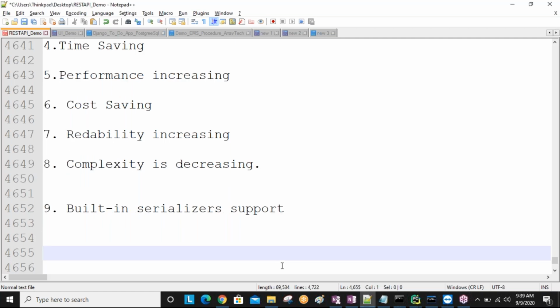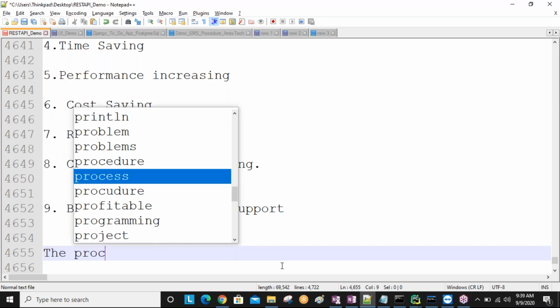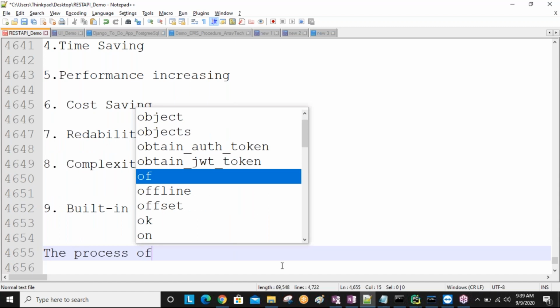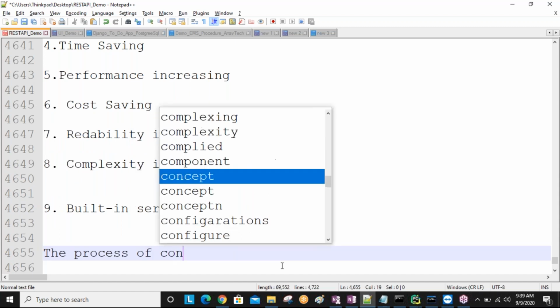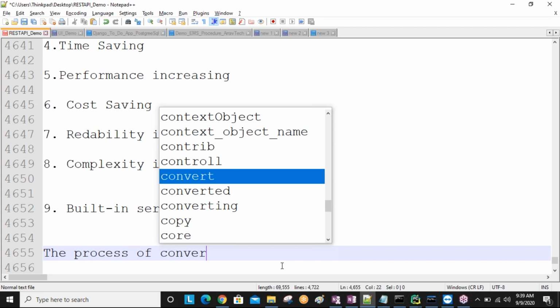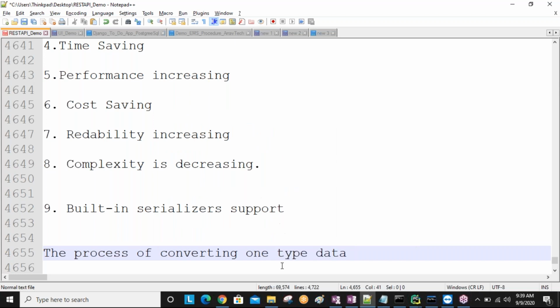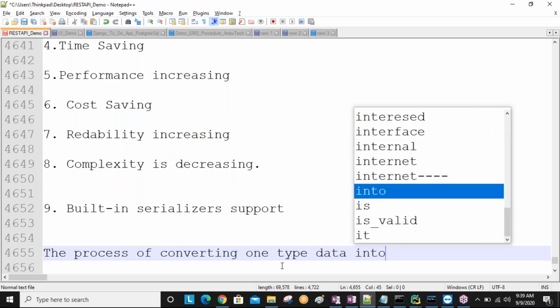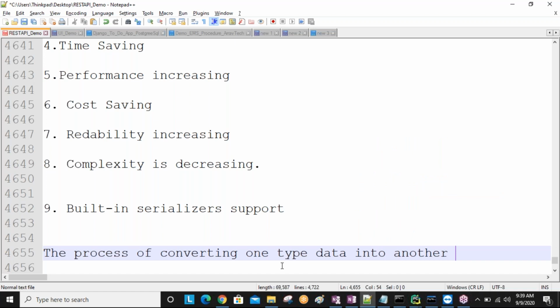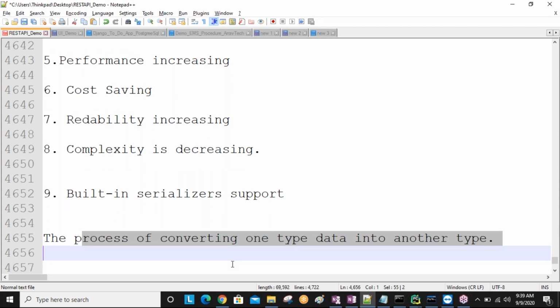Serialization is nothing but the process of converting one type of data into another type, sir. Another type. The process of converting one type of data into another type is called serialization.